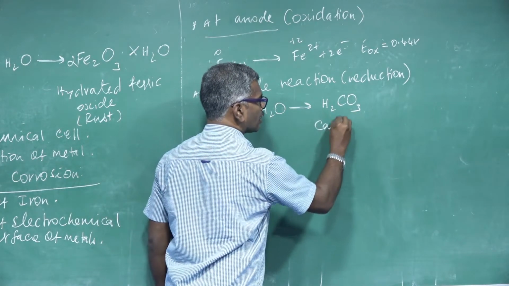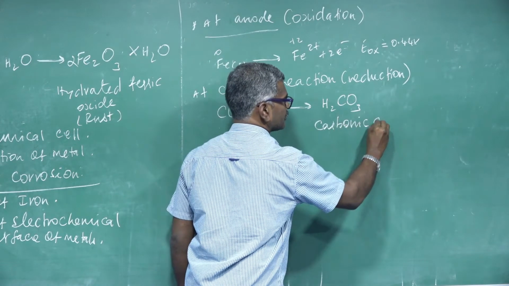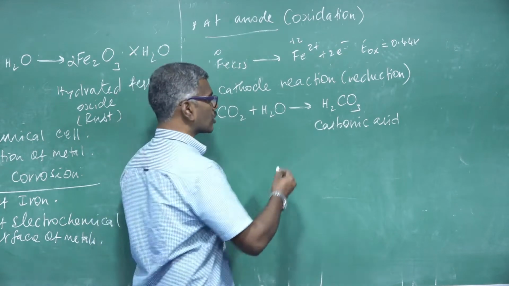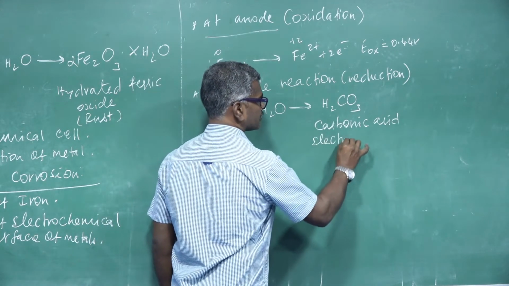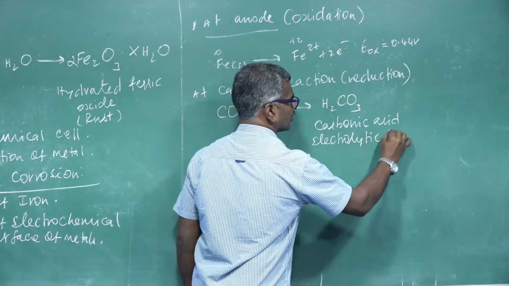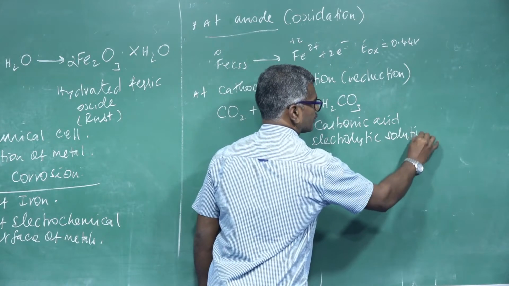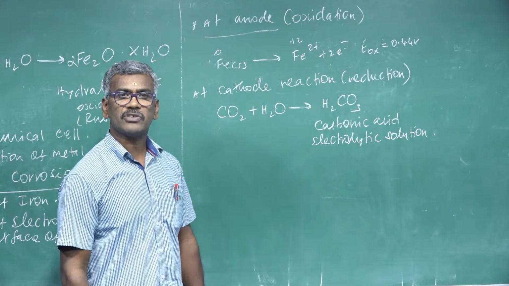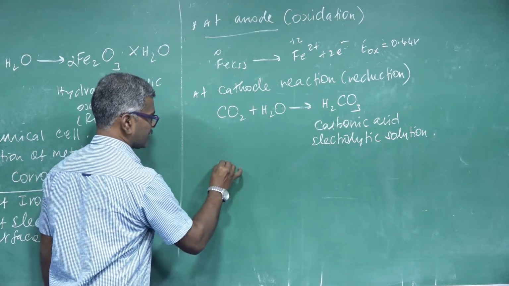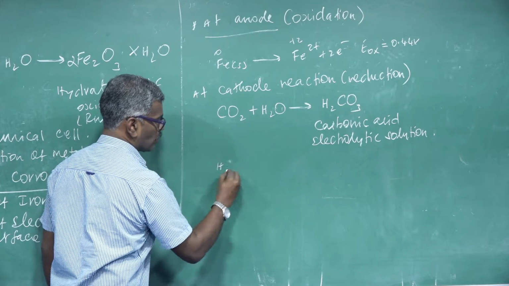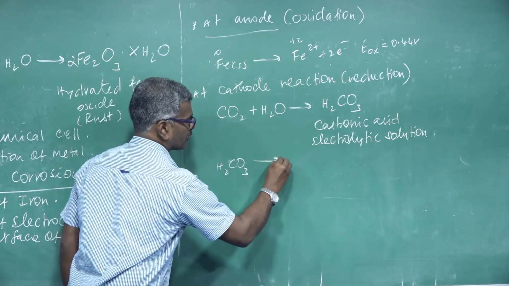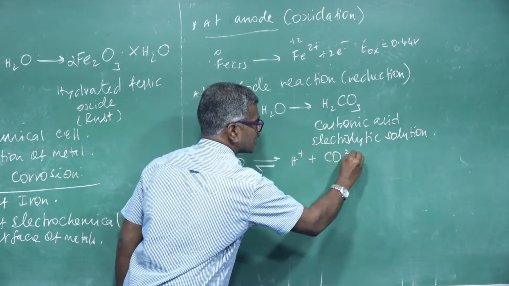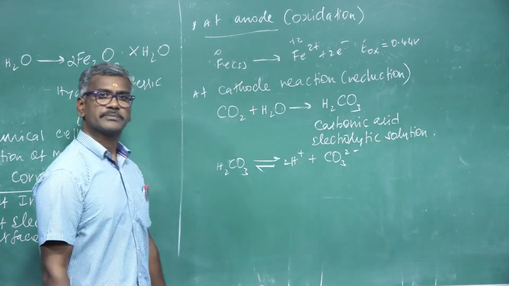This is called carbonic acid. Carbonic acid is an electrolytic solution. This electrolytic solution decomposes to give H+ ions and carbonate, CO3 2-, plus 2H+.